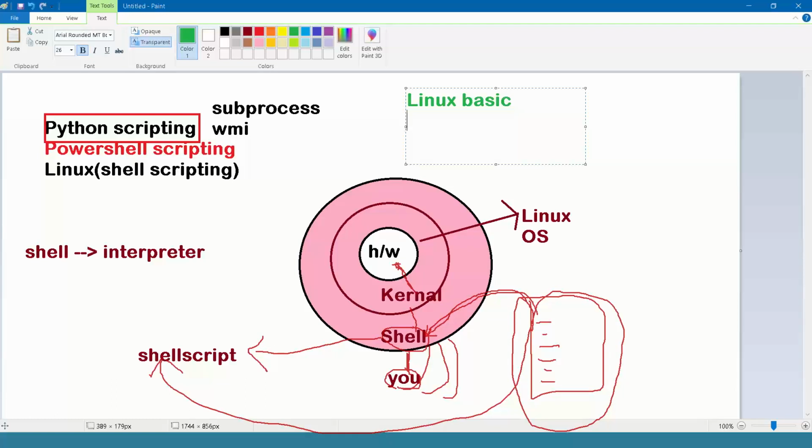And if you are planning to learn any cloud, because cloud means not only Windows servers, not only Linux servers, we have to concentrate on all servers. All means Windows platform and Linux platform. Usually for Windows purposes we will use PowerShell. For Linux servers we will use shell script, bash scripts.